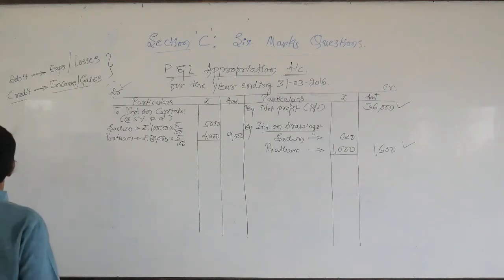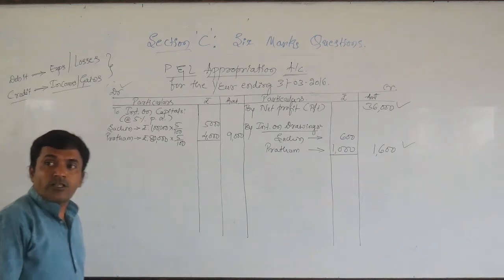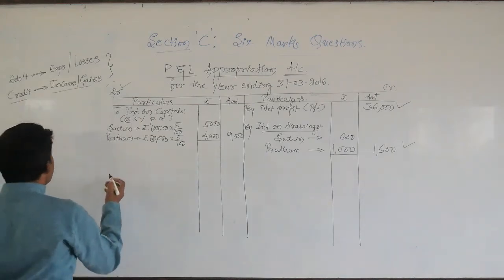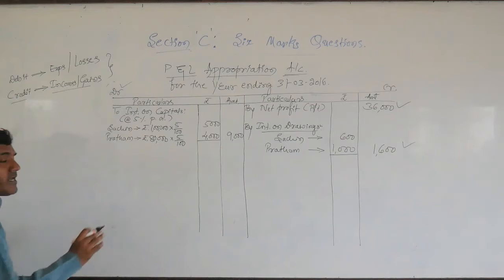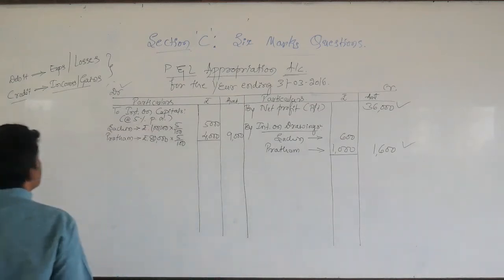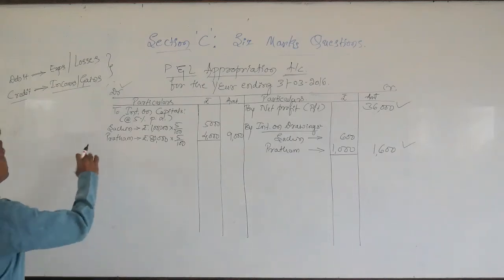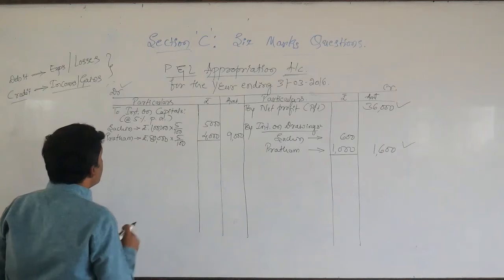Let us see the third adjustment. Yearly salary of Pratham rupees 6,000, commission to Sachin rupees 4,000. So these two are salary to partner and commission to partner. These two are expenses of the partners. So that is the reason we need to show them on the debit side of the profit and loss appropriation account.